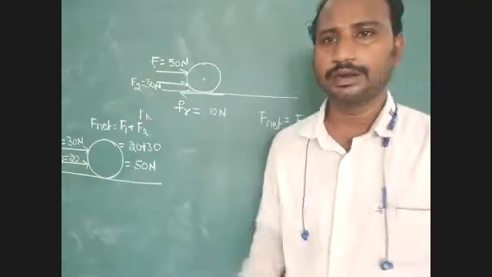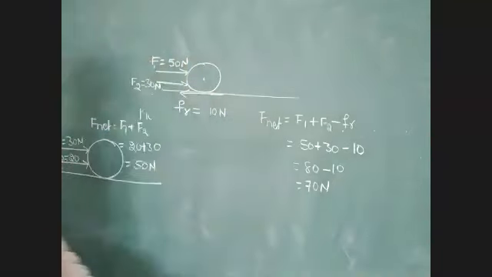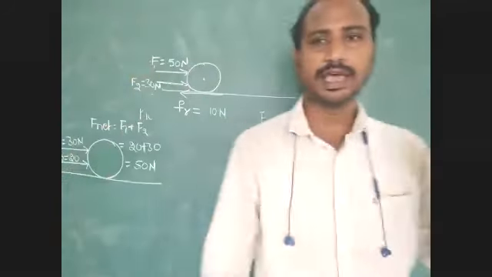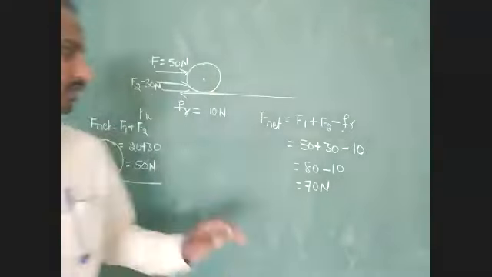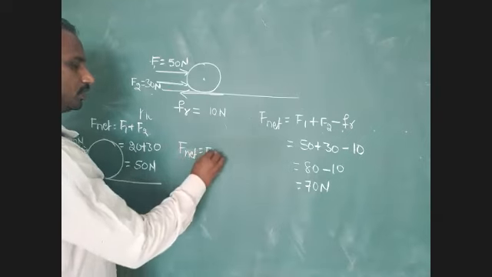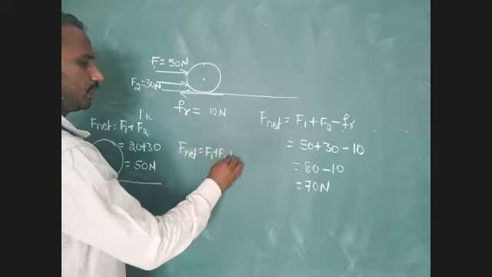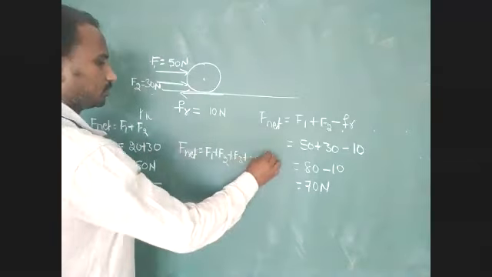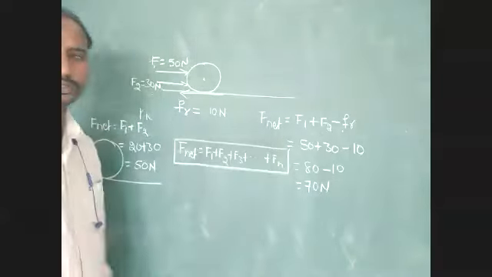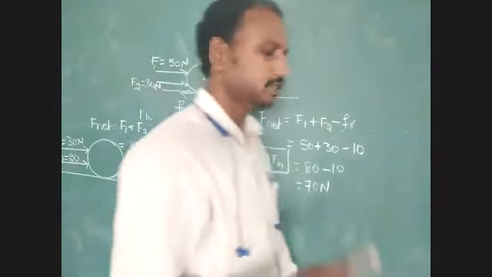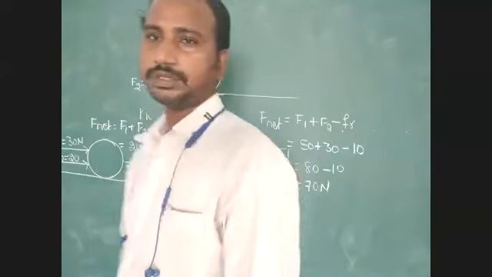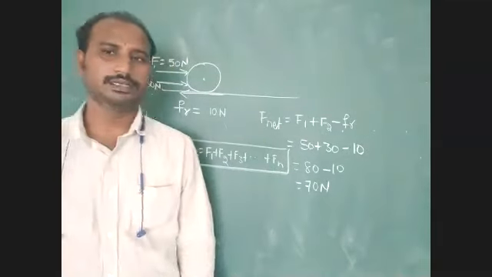Understood? To find out the net force, we have to follow these steps. Total net force equal to the sum of individual forces acting on the body. So just use that formula: F net equal to F1 plus F2 plus F3 and so on, plus Fn. So this is the formula for net force. This formula was asked in the last unit test examination. So define net force.